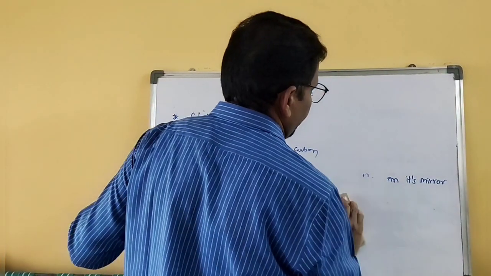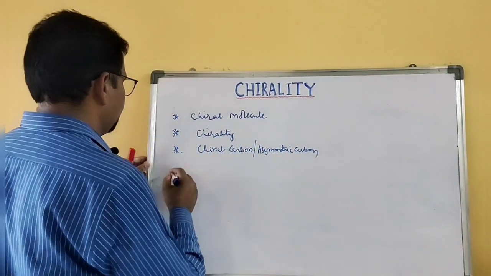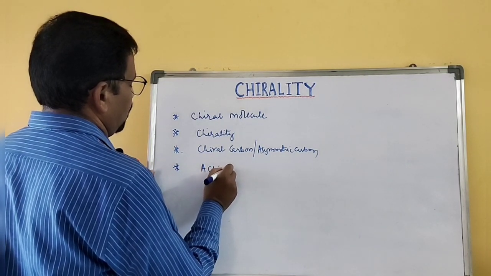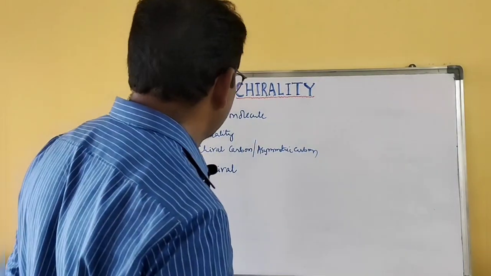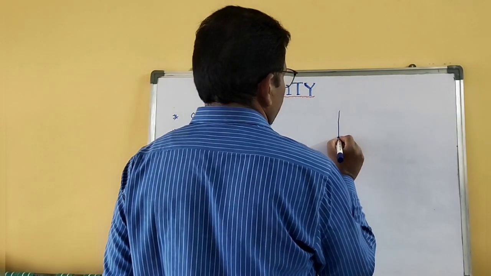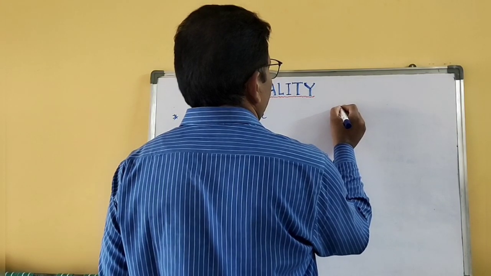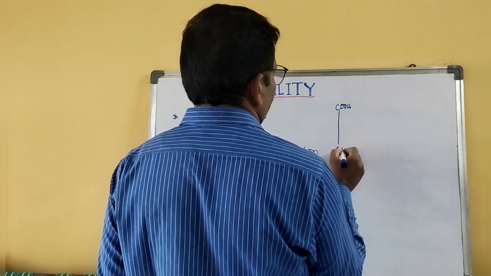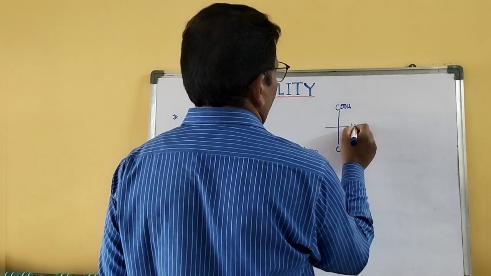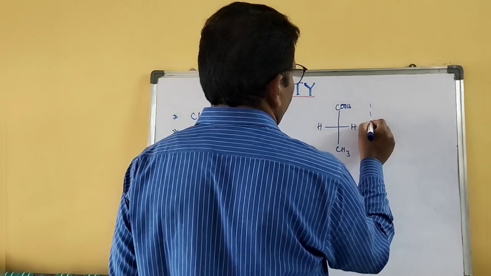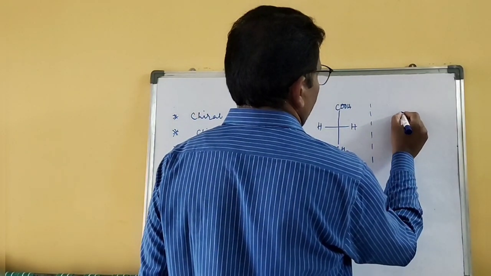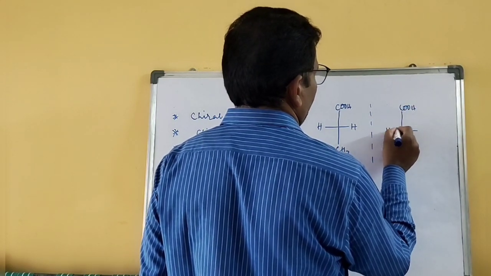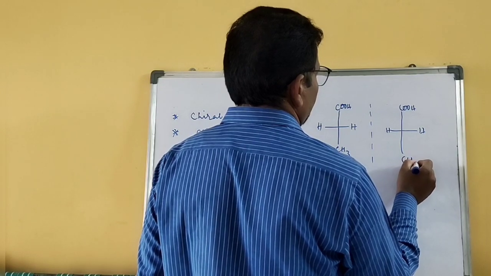I'll give you an example of an achiral molecule. You need to know this term achiral, which means not chiral. So I'll give you this example: CH3, and suppose you draw the mirror image of that molecule, CH3.